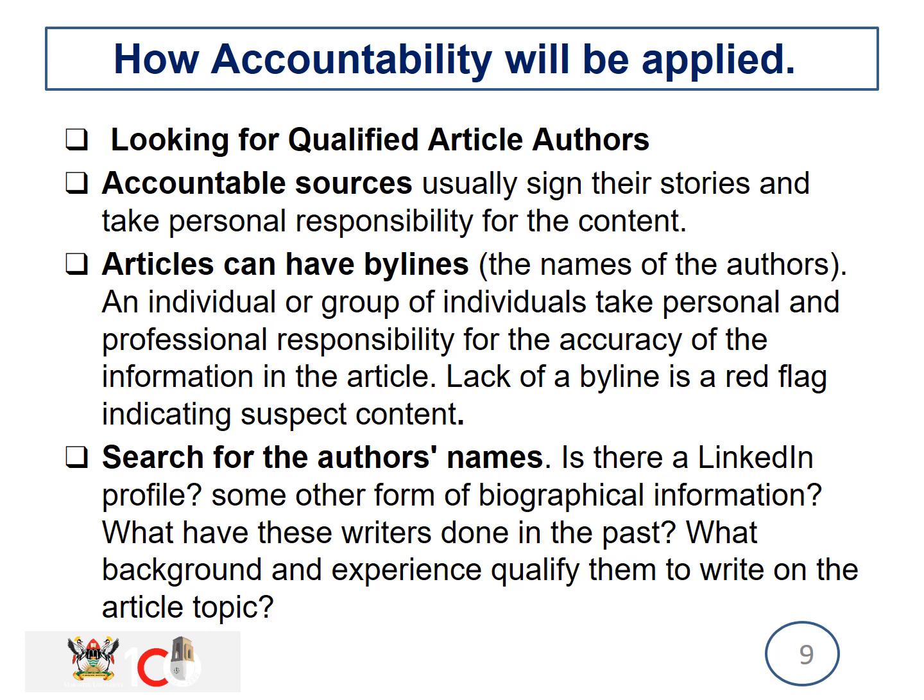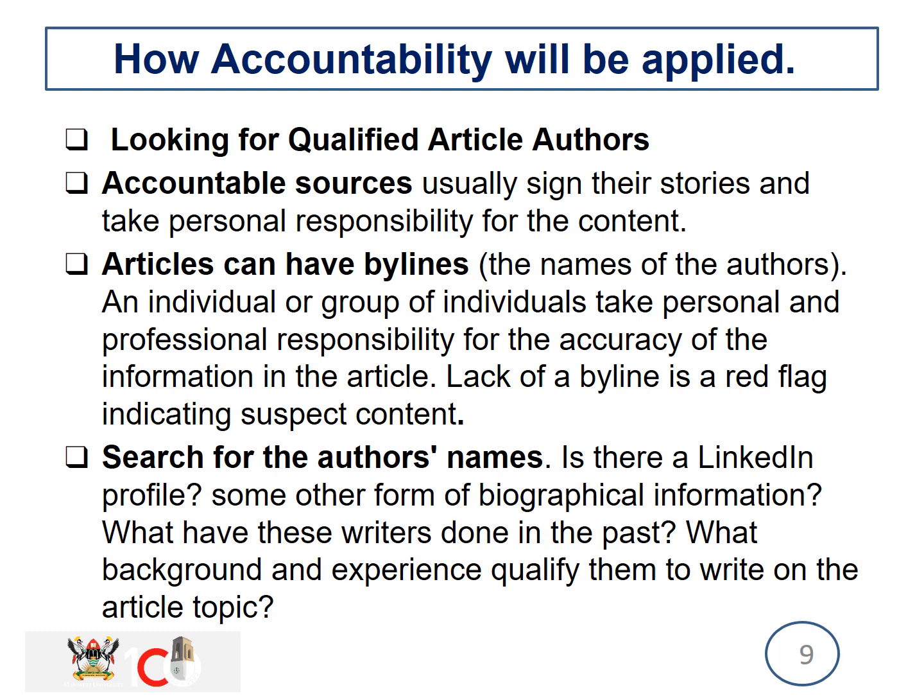I can also use accountable sources, which usually sign their stories and take personal responsibility for the content. There are people who publish their stories and take accountability. If you come out and say this thing is fake, it's not right, they can come out and defend their work.